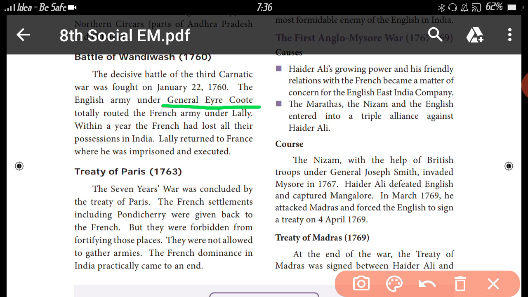So the treaty came at the end of the Seven Years' War. This war happened in European countries, and that war's reflection happened in the Carnatic War. So after the end of the Seven Years' War, the Treaty of Paris was created. So the French settlements, including Pondicherry, were given back to the French, but they could not fortify those places.